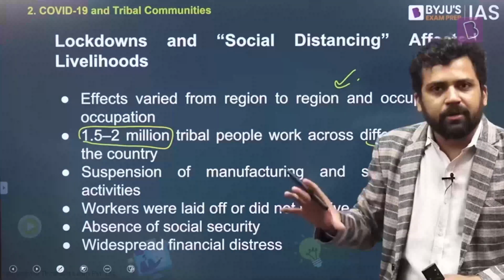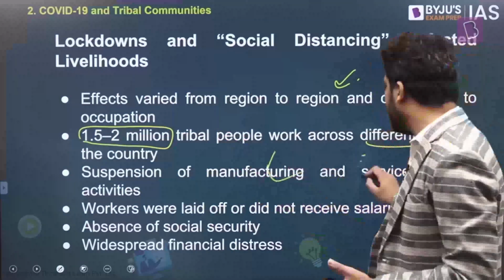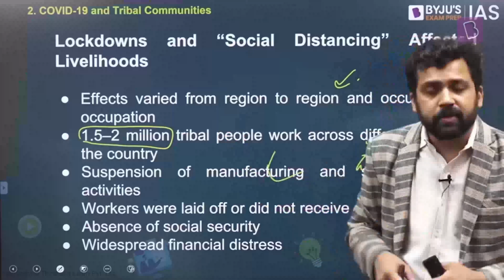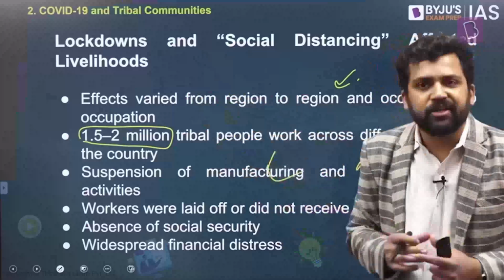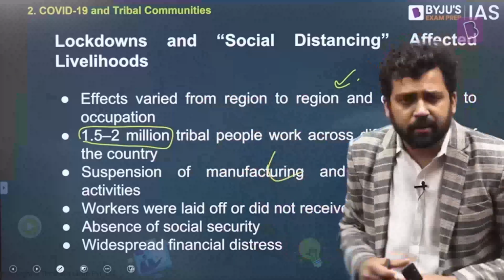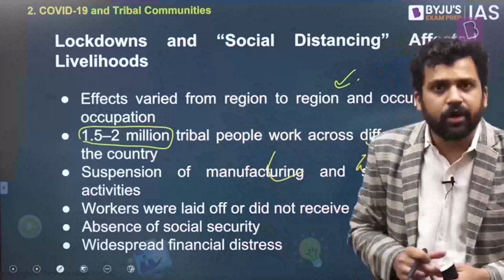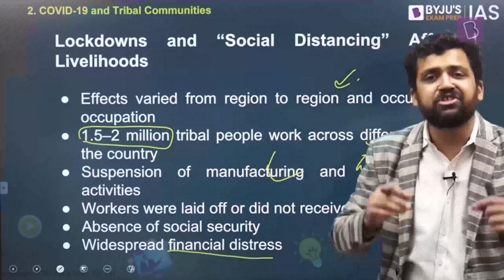Now, during the lockdown, what happened? Suspension of different kinds of economic activities. Manufacturing sector, services sector, they were all shut down for a while. In many places workers were just laid off, not given salaries, and there were wage cuts. If you had a proper social security mechanism, all these things could possibly have been taken care of. The government could have taken these up. But that was not the case. There was an absence of social security, as a result of which they had to witness massive financial distress.